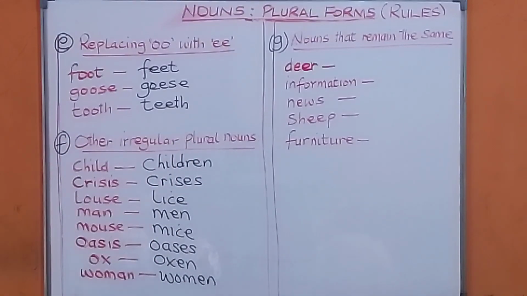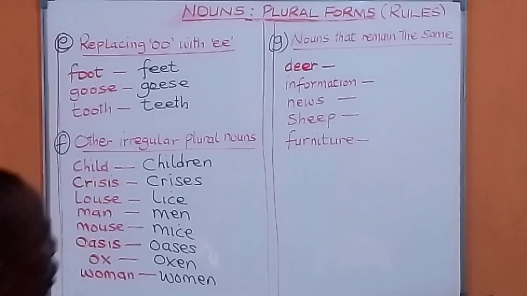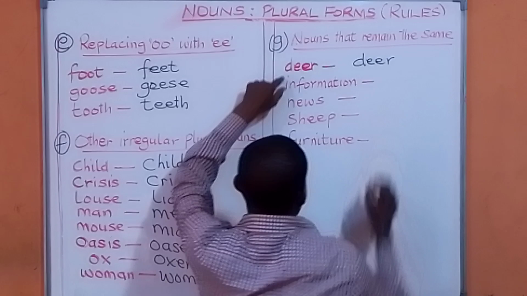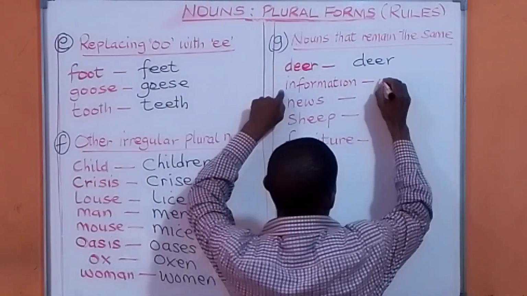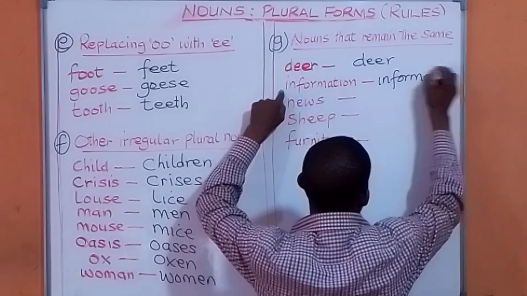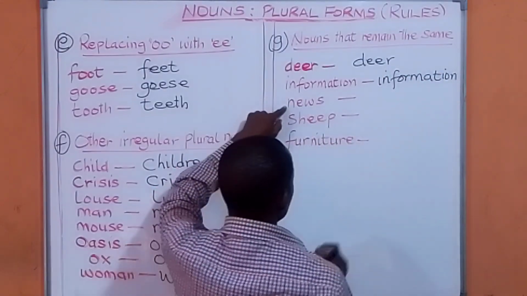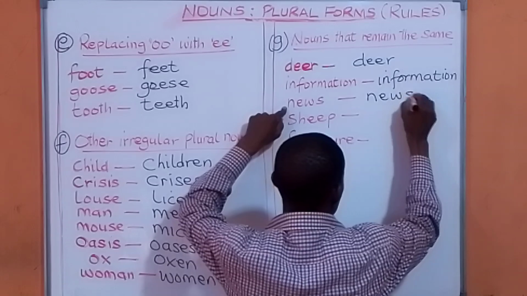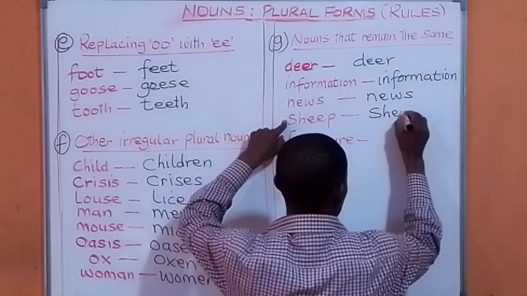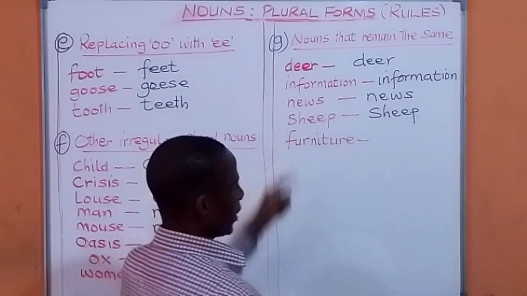Now, the last rule. There are some English words that you don't need to add anything to. They are constant. They remain the same. For example, deer. That is an animal. Deer is deer. Information. Information is information. 1 information, 2 information, 50 information. News. The same news. 1 news, 2 news, 3 news. Sheep is the same. Sheep is sheep. That is the animal.